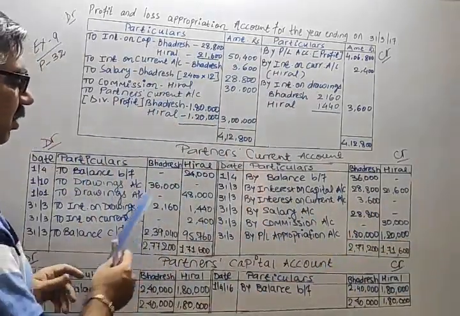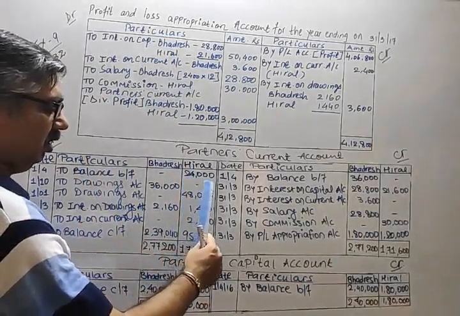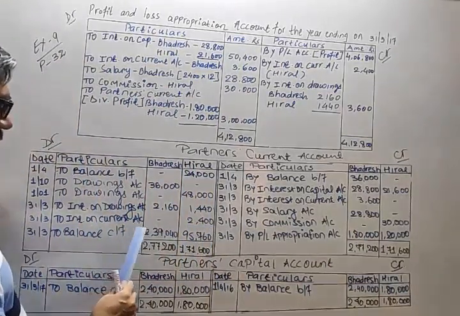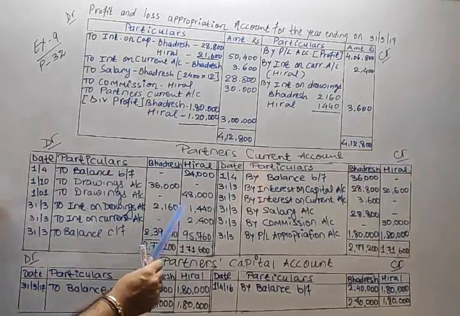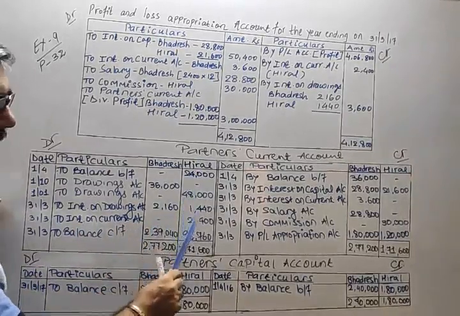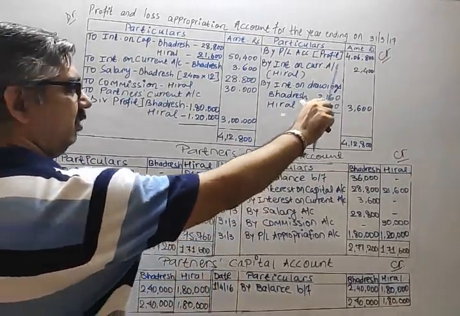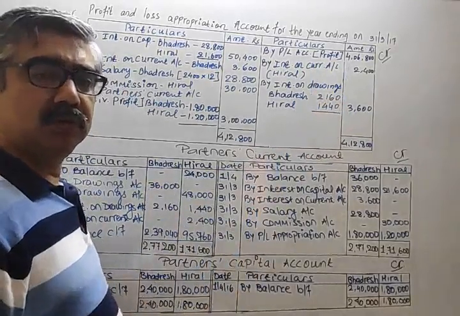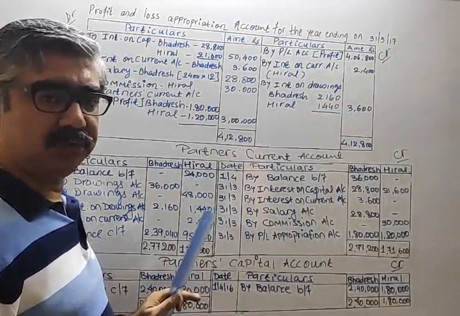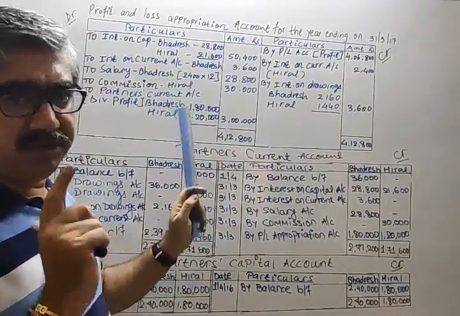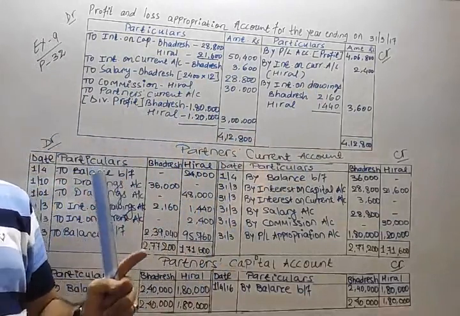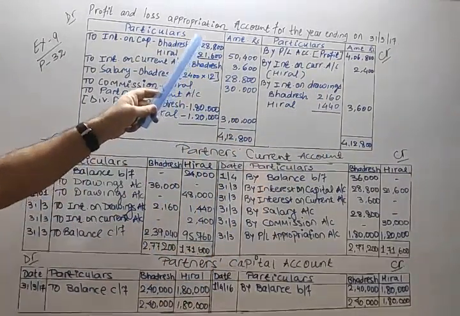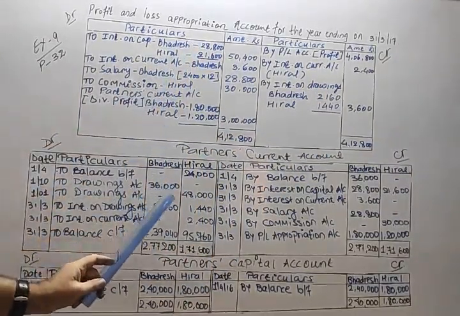In the same way, here debit balance of Hiral, so interest on current account, 10%, 2,400 debit. Because it is on debit side of current account, the cross effect is on credit side of firm, that is P&L appropriation account. Got my point? Sure? Good. That's very nice. Interest on capital, interest on current account. See, interest on current account is a new matter. In the last question we had interest on capital, but current account is entirely new for you.